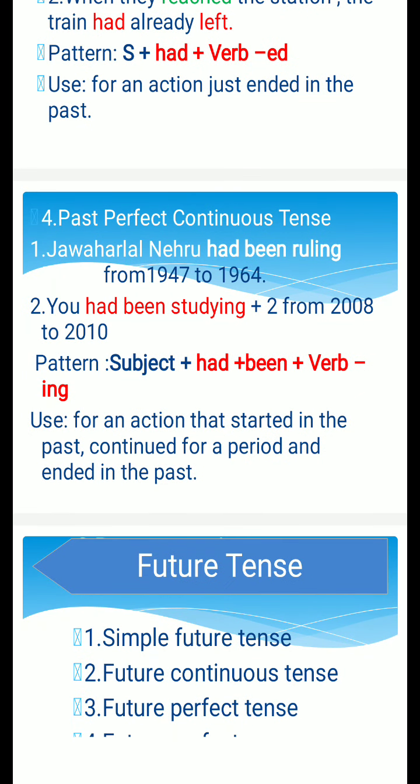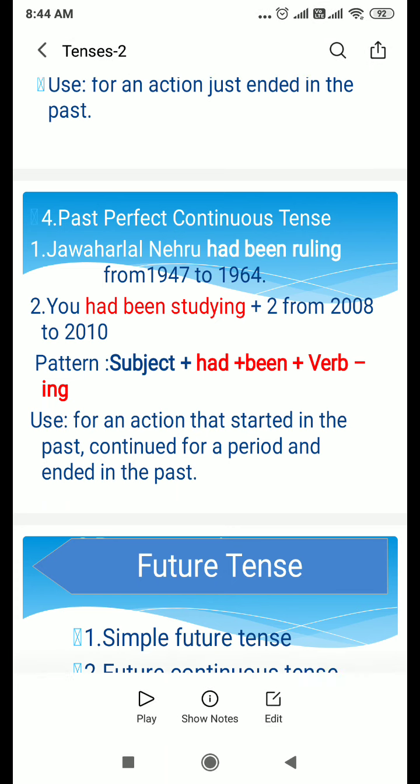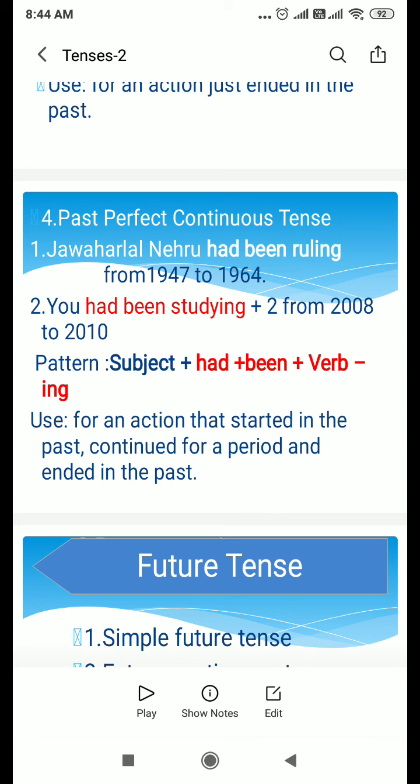Next, past perfect continuous tense. Jawaharlal Nehru had been ruling from 1947 to 1964. In this sentence, we are going to say an action which began in the past and has been continuing to some time in the past. So beginning in the past and ending also in the past, but going on for a long time.